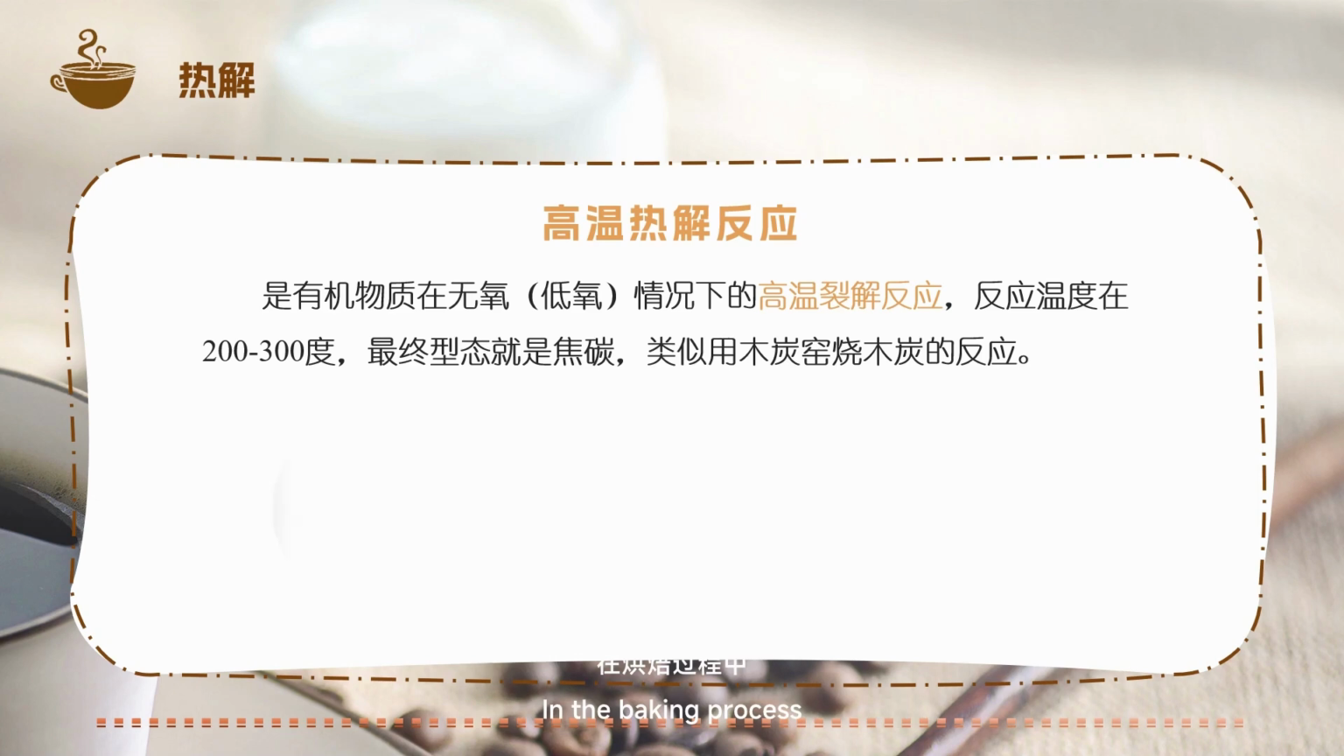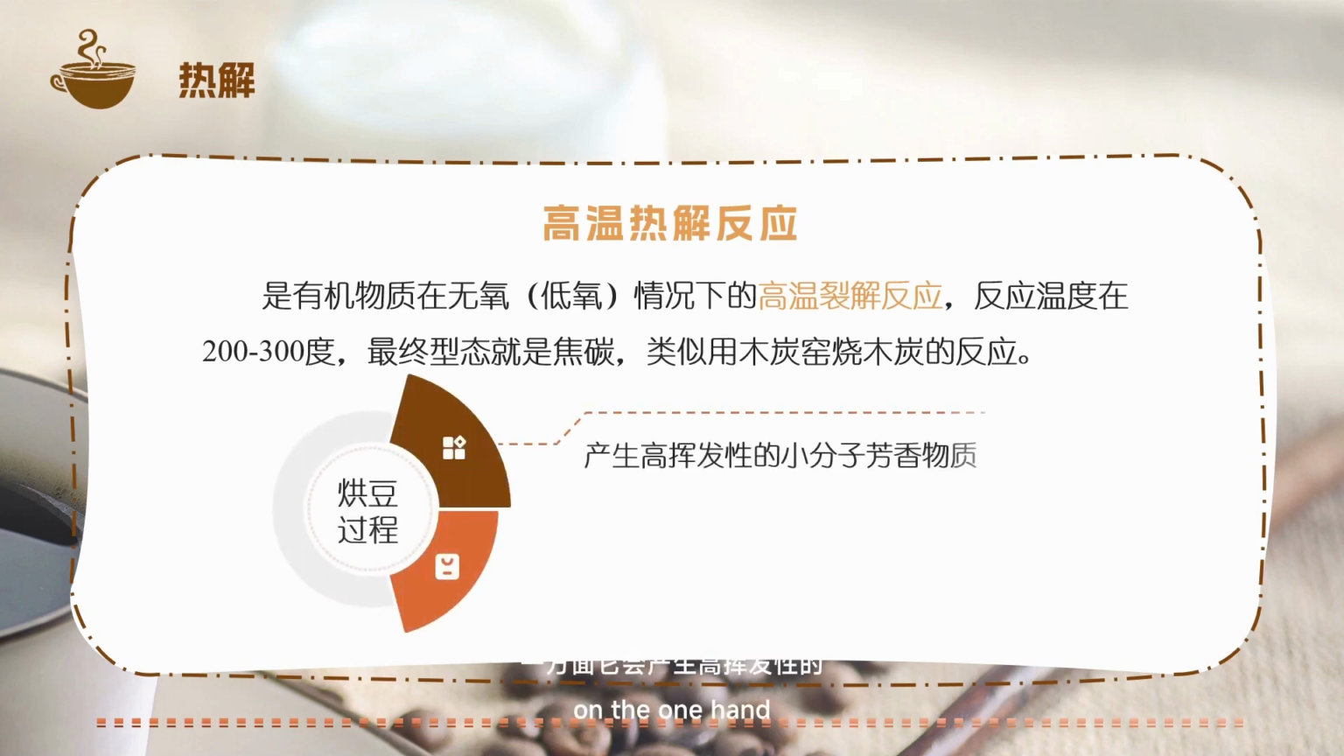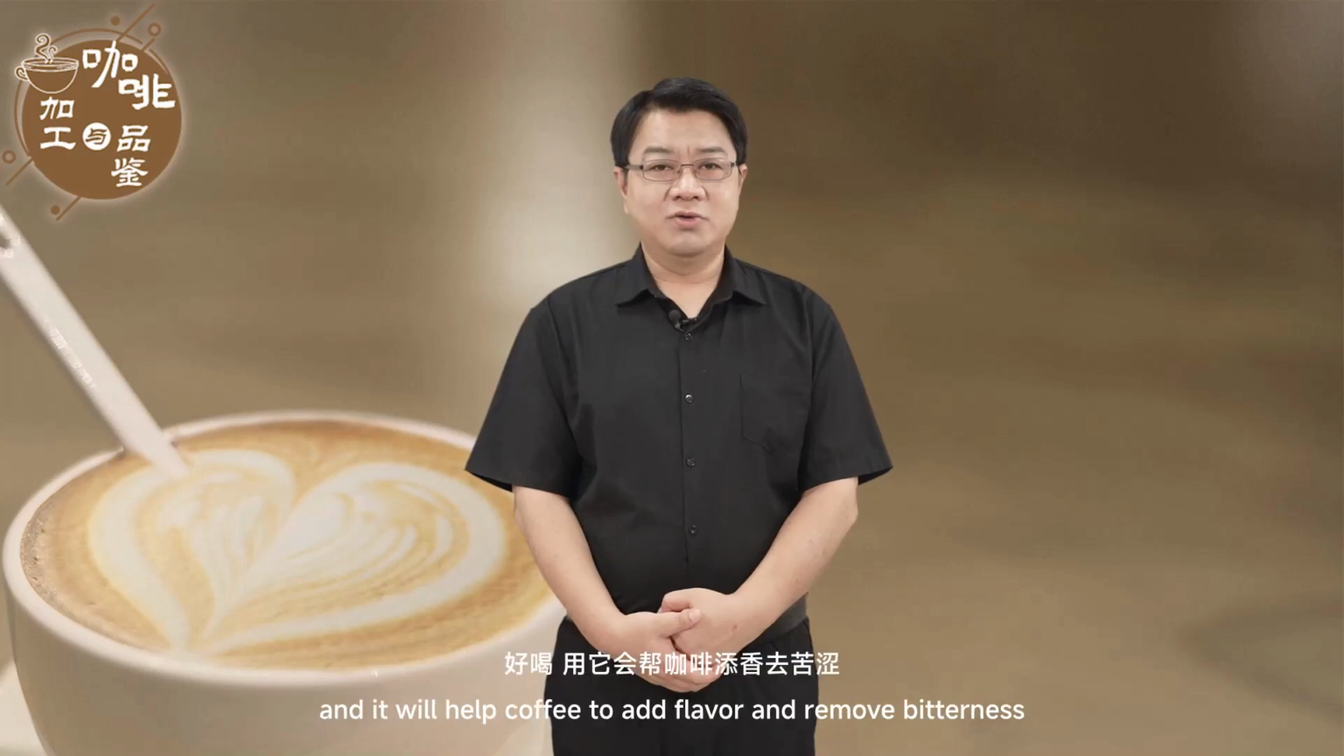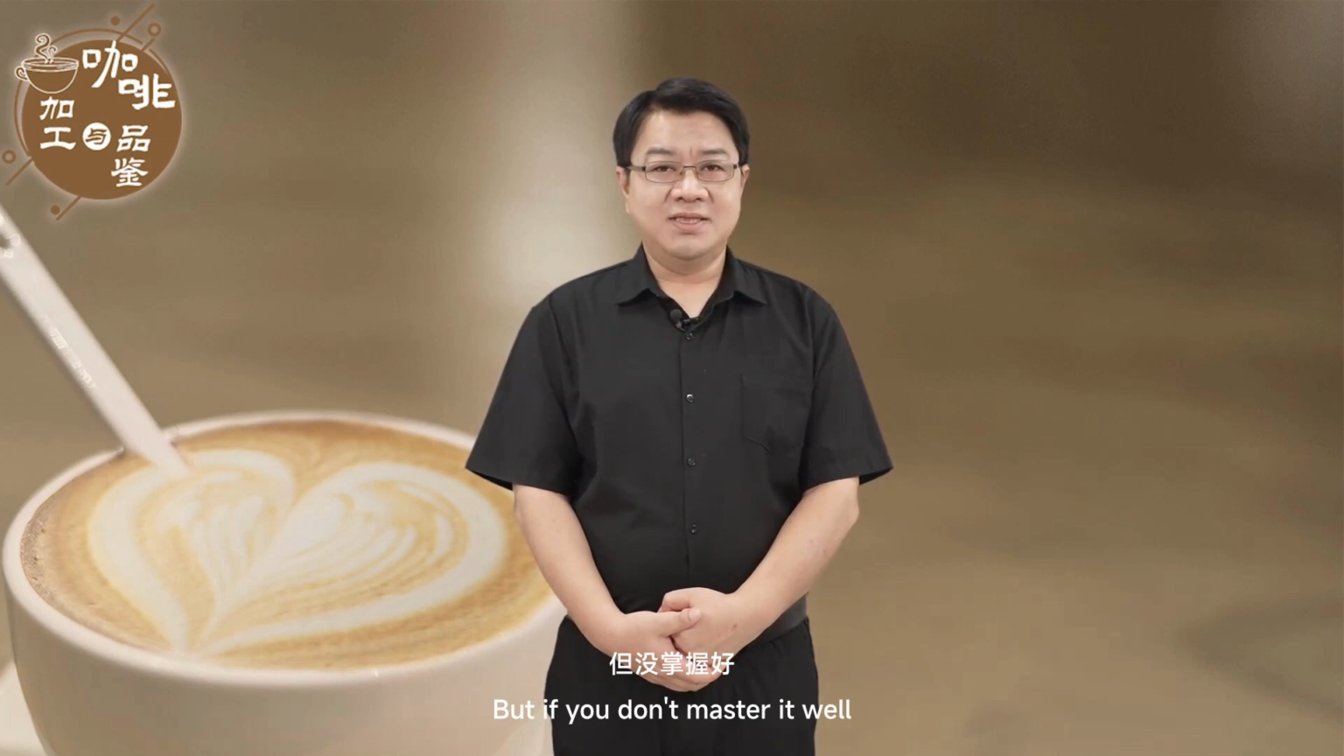In the roasting process, on the one hand, it will produce highly volatile, small-molecule aromatic substances. On the other hand, it will convert the dark taste produced in the enzymatic reaction, and it will help coffee to add flavor and remove bitterness. But if you don't master it well, it will turn into charcoal coffee.